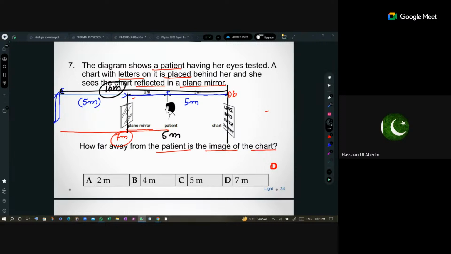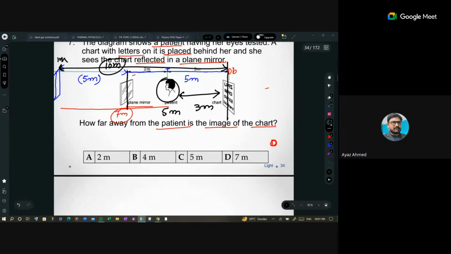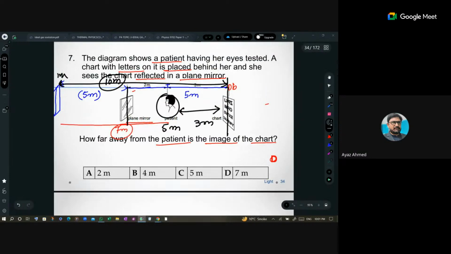Yeah, chart to image. So it is 10 meter. So you can sit anywhere, 2 meter apart from this, 3 meter apart from this. So you will get these testing parameters. Got it? Is it clear, Ariba?